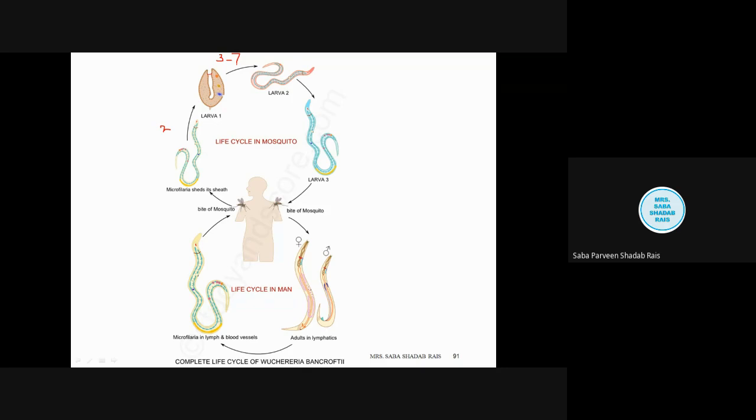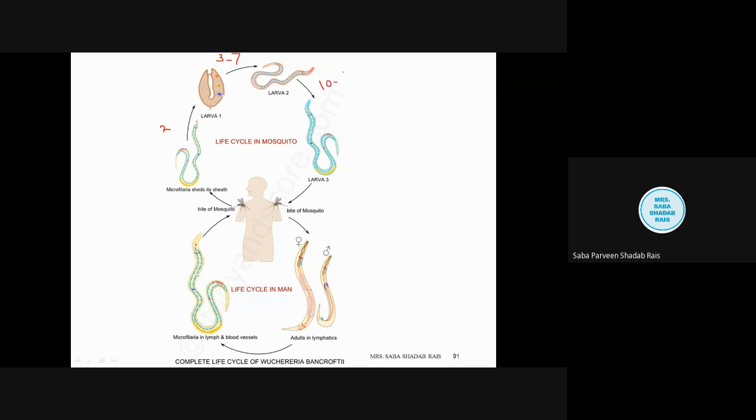Okay, now they are in the second stage larva. Students, remember, still this microfilaria is present inside the thoracic region of the mosquito. Okay, they haven't changed the place. Now third stage will be developed after 10 to 11 days.